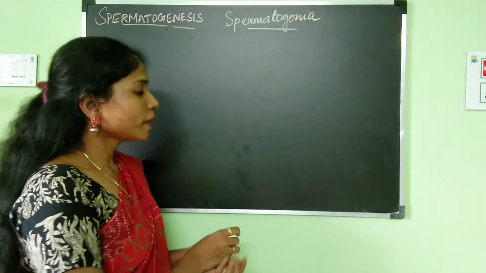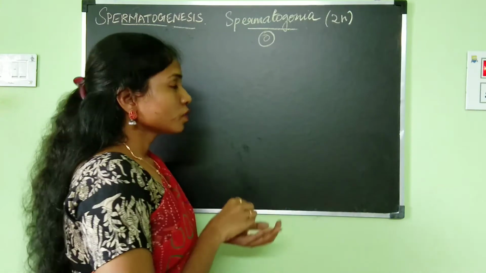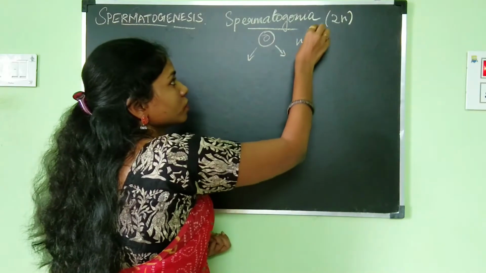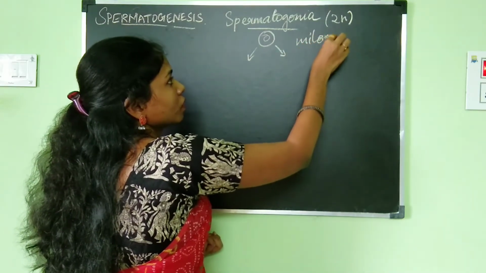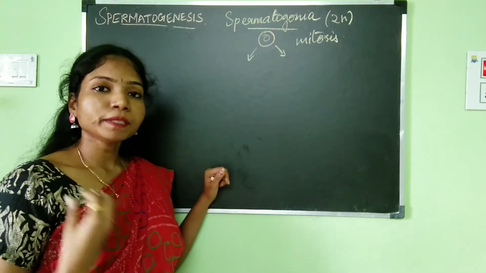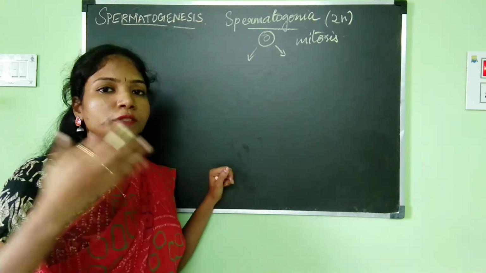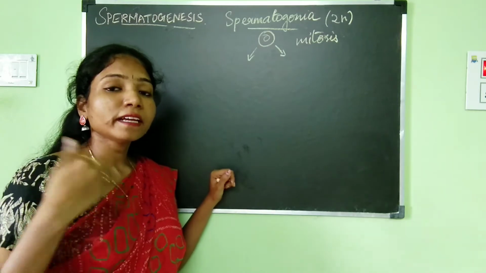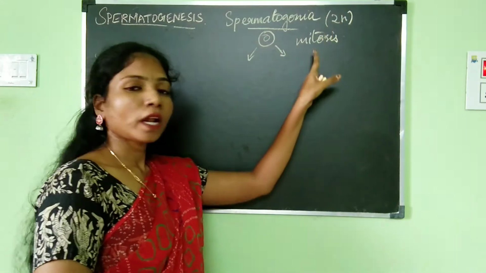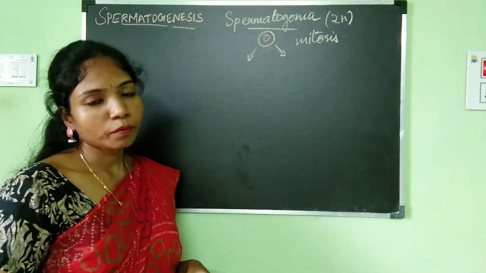So these spermatogonial cells are diploid. This spermatogonial cell will undergo mitosis. All of you know what mitosis is. Mitosis is nothing but multiplication division. If one cell divides into two cells, into four cells, into eight, like that it will go on dividing. So this diploid spermatogonial cell will undergo mitosis, and it will give rise to a large number of cells.